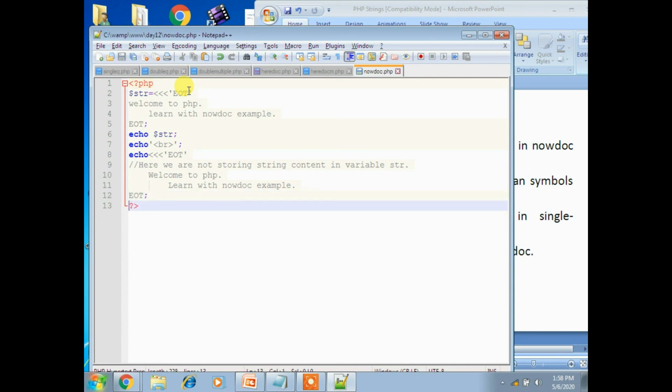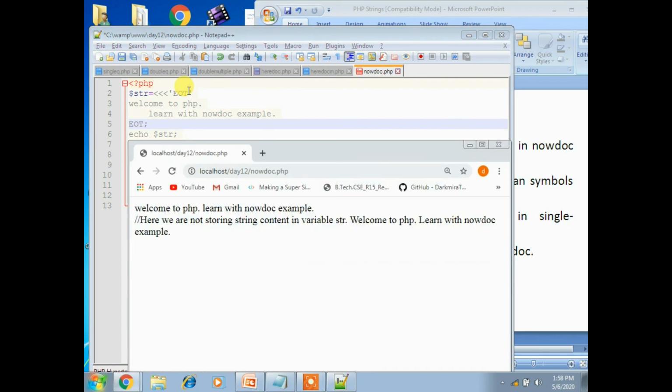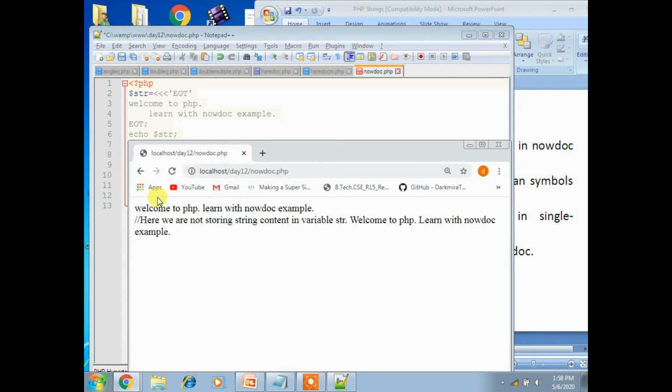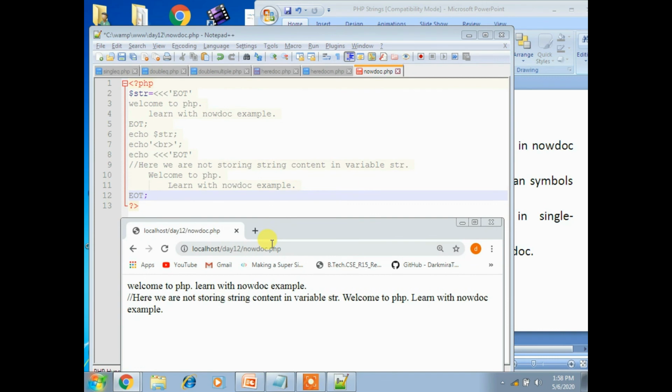I'm using EOT, fine. Then the learn line is okay, and the echo statement is also correct. Everything is correct, then why is it displaying an error? Now it's correct. You need no space before or after a string delimiter, as I gave in the example. I gave a space, so it was not displaying an output, and now it displays the output clearly: welcome to PHP.